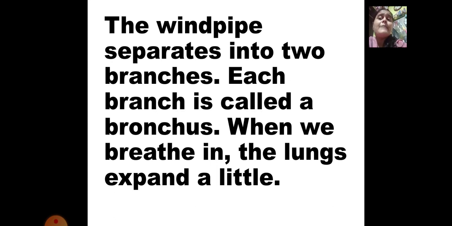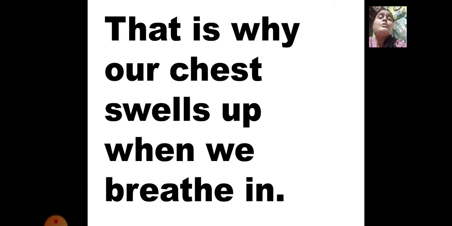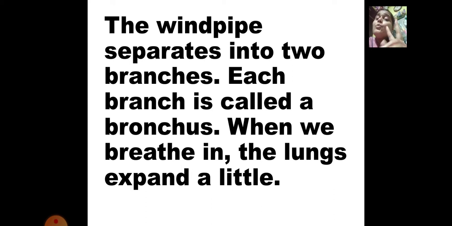The windpipe separates into two branches. So now the windpipe is separated into how many branches? Two branches. It is divided into two pipes. Each branch is called a bronchus. When we breathe in, the lungs expand a little. So the windpipe is divided into two branches, and each branch is called a bronchus.